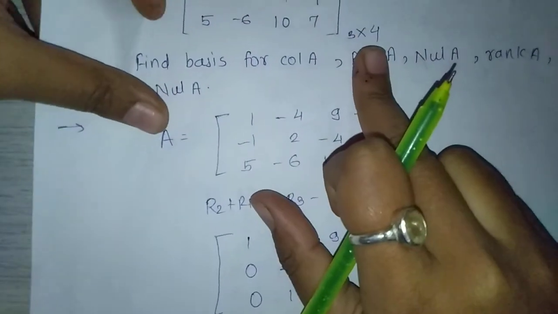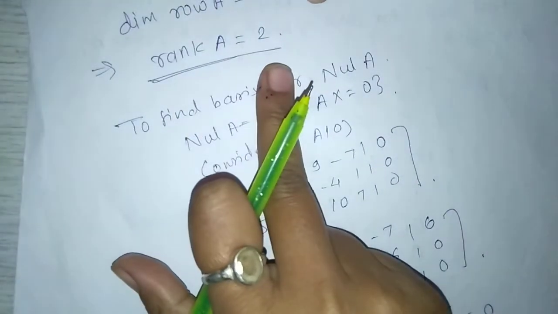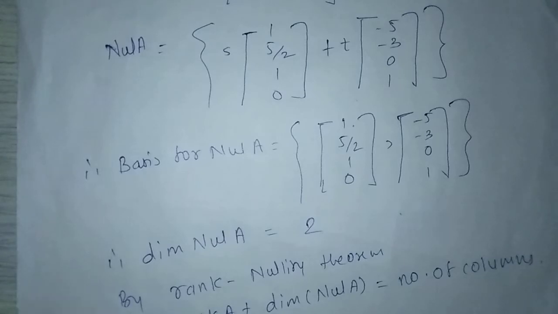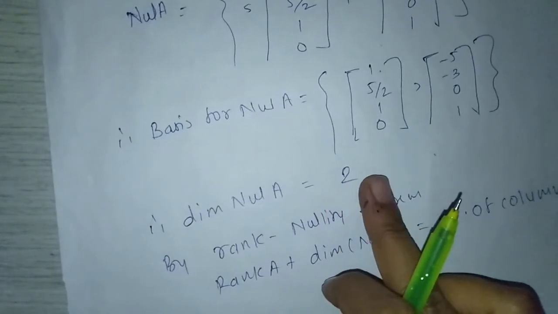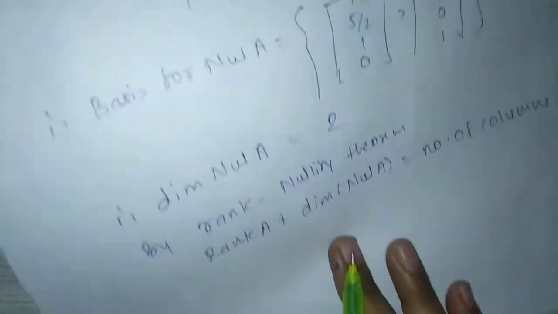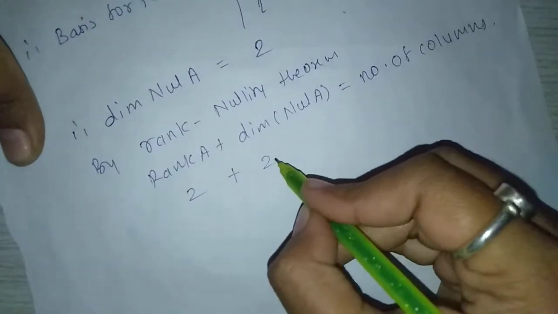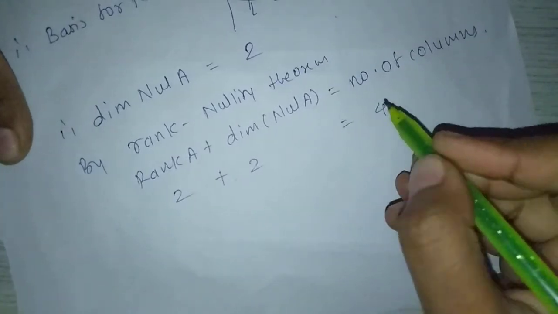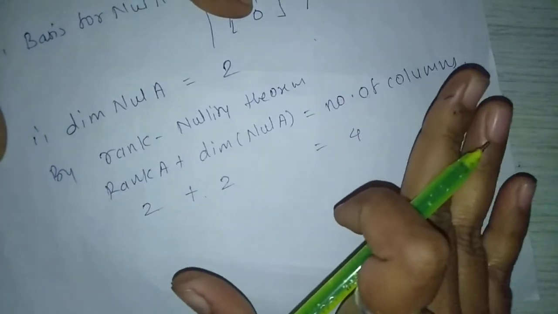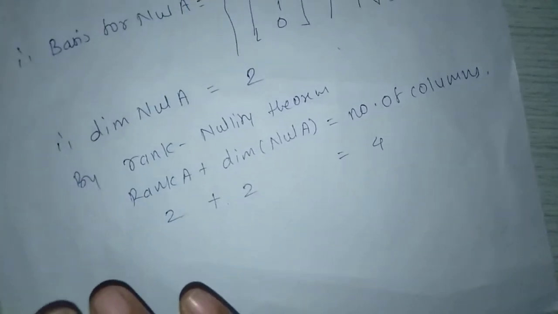Here the number of columns equal to 4, and we got rank of A equal to 2 and nullity of A equal to 2. So, 2 plus 2 equal to 4, and we have number of columns equal to 4, which means our answer is correct.